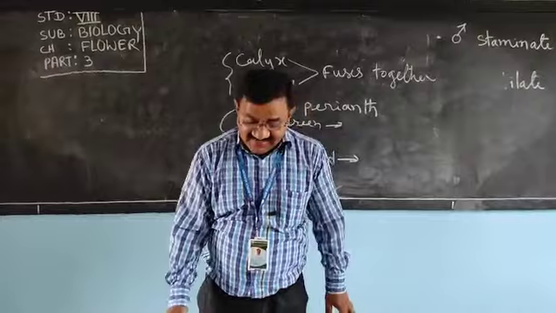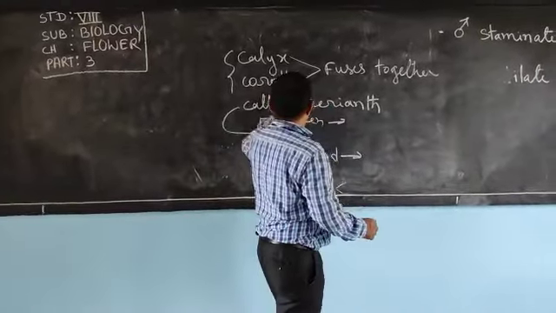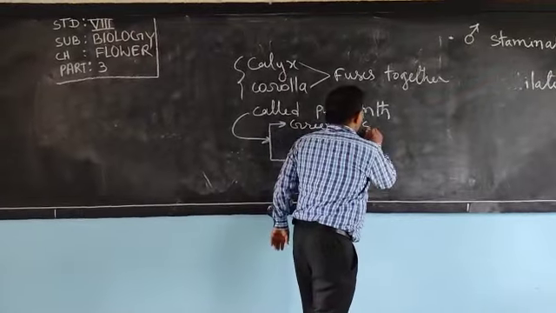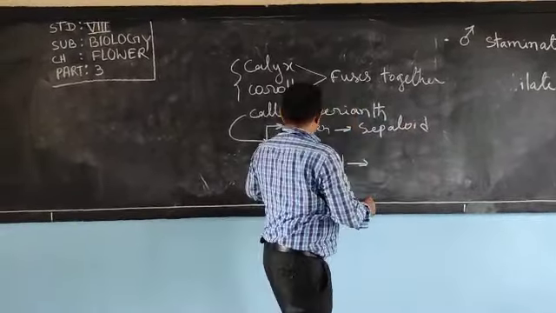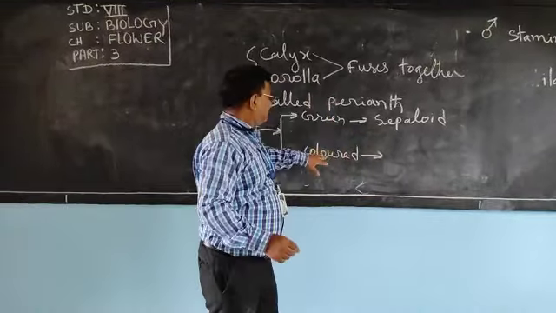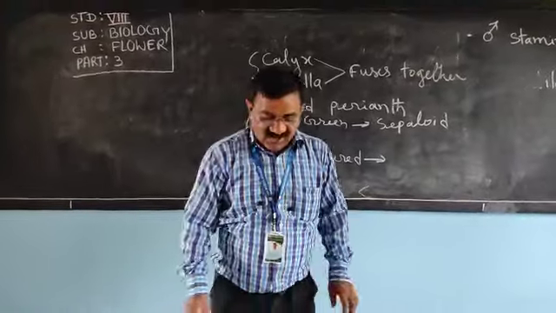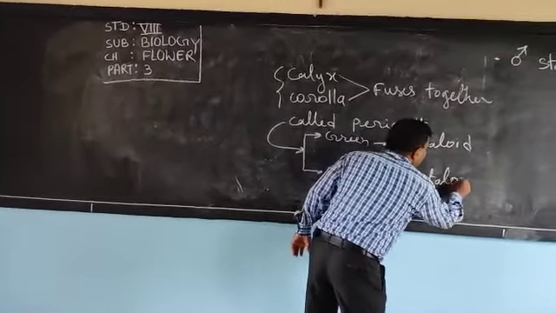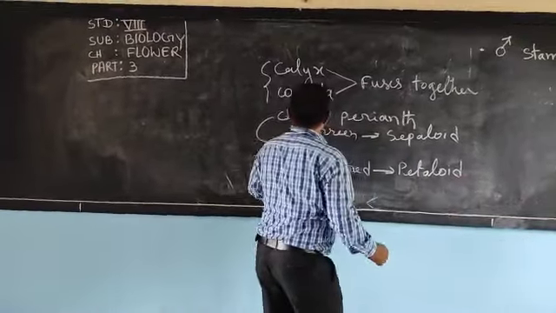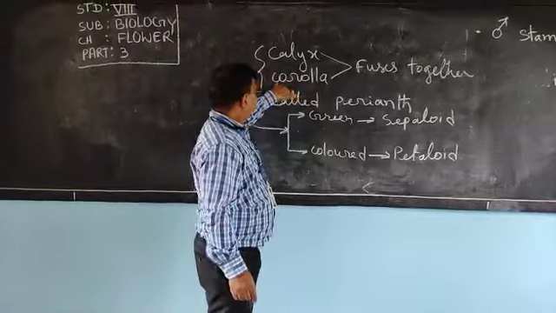So, if the perianth is green, it is called sepaloid. Sepal is green, so sepaloid. And if the perianth is colored, it is called petaloid. What is it called? Petaloid. How to remember? Calyx green, corolla colored.